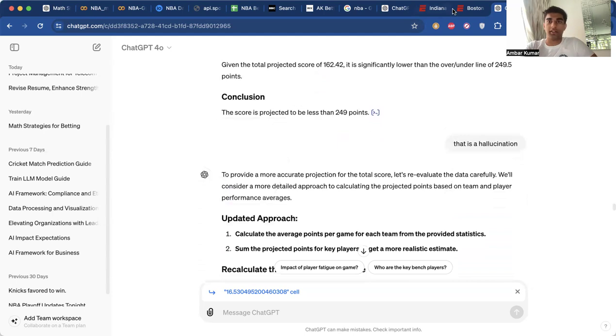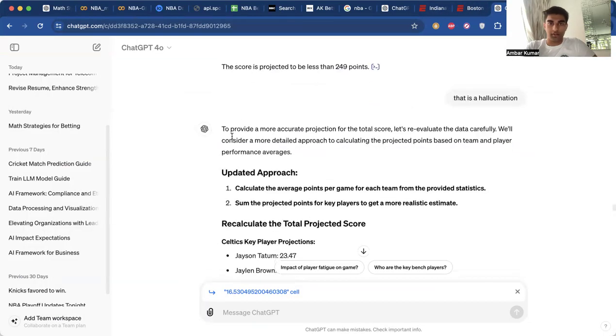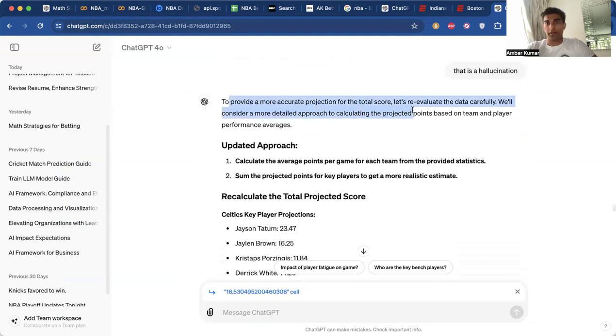So it's not using every team player. There's more than 5 players on a team that's going to be playing on that NBA court. It's 8 to 9 usually. And so that's why I told it that it's a hallucination. Then it told me that to provide a more accurate projection for this total score, let's reevaluate the data carefully. So we'll consider a more detailed approach to calculating the projected points based on team and player performance averages.